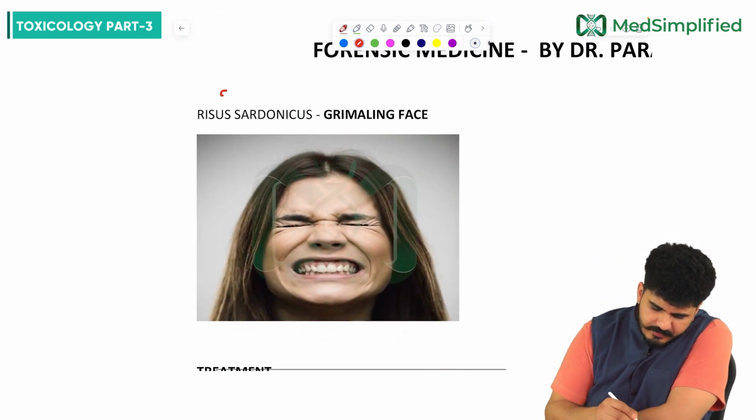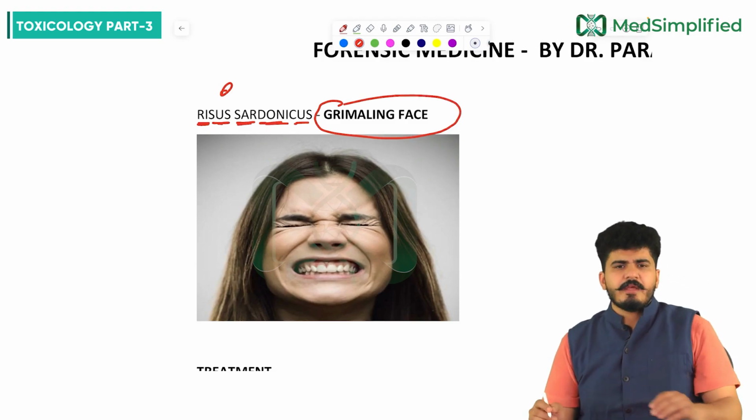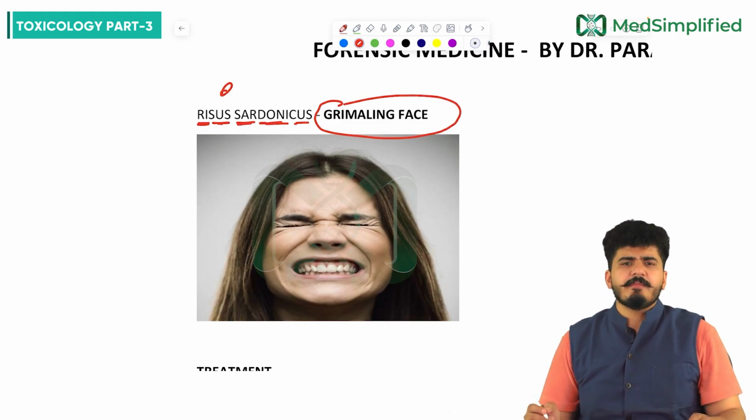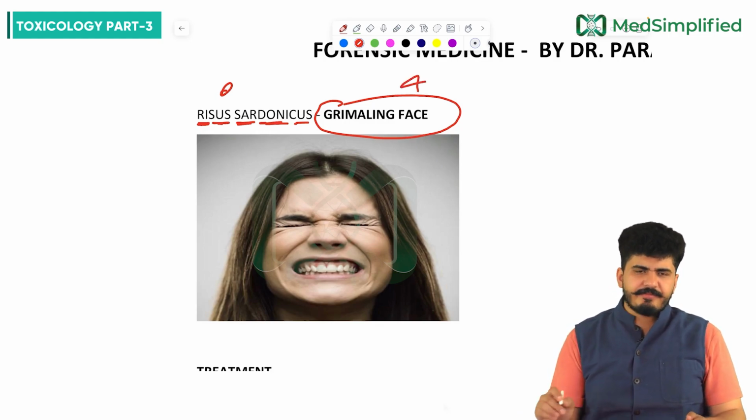Now we are talking about the other finding. This is risus sardonicus, that is grinning face. A strychnine poisoning person can present with this face. Muscle contraction is happening. Risus sardonicus. Grinning face will be there.